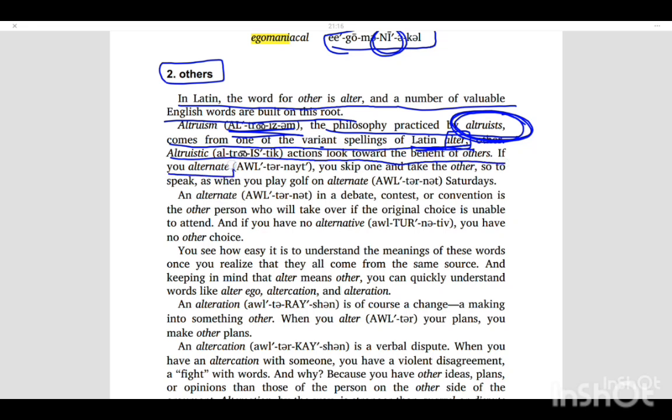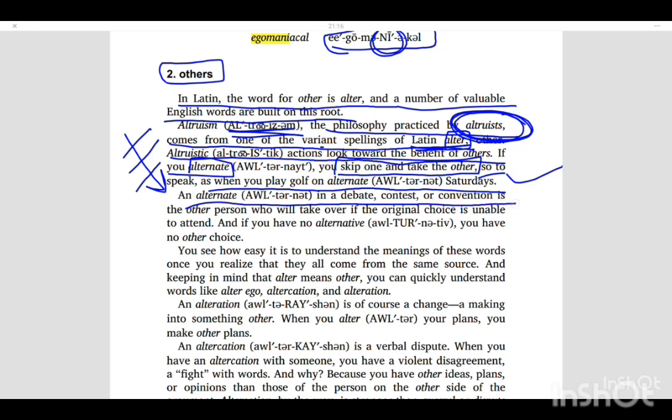Alternate is a new word right here. Alternate is like skip one and take the other. Like if I'm saying Sunday, Tuesday, Thursday, so I'm alternating the days, alternating weekdays. Hope you understood. So to speak, as when you play golf on alternate Saturdays. Very good example. And an alternate in a debate, contest, or convention is the other person who will take over if the original choice is unable to attend.